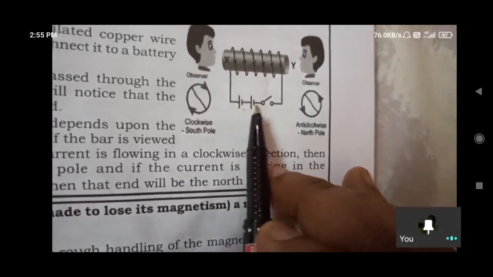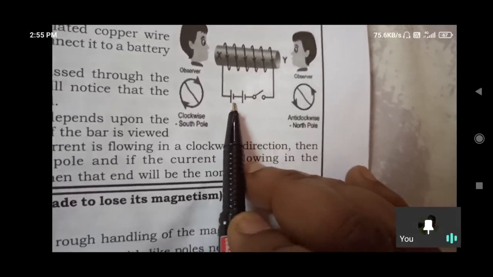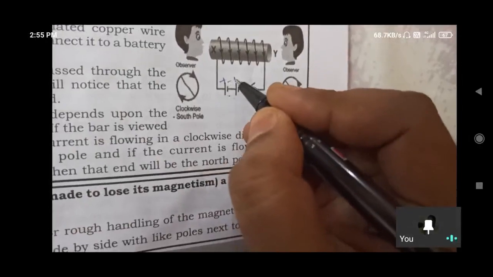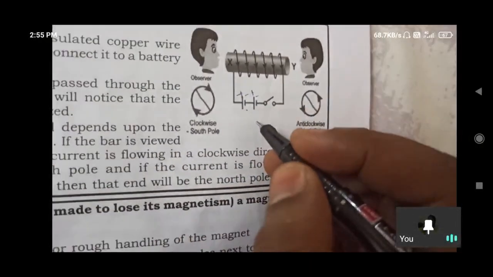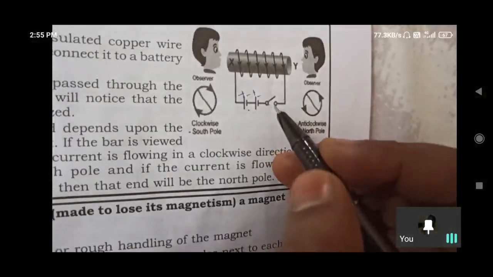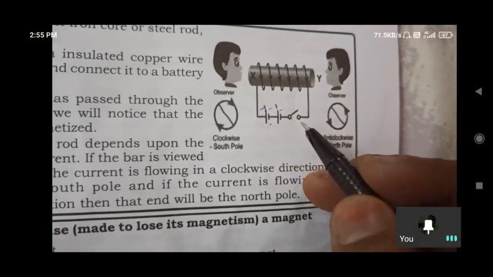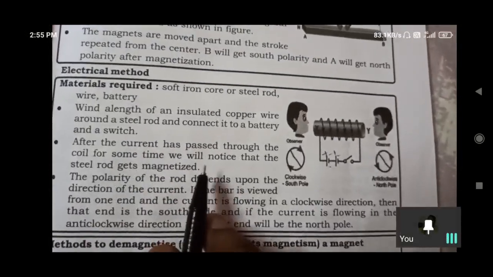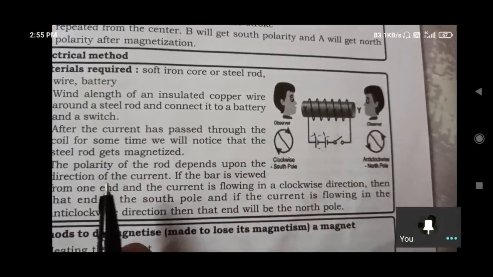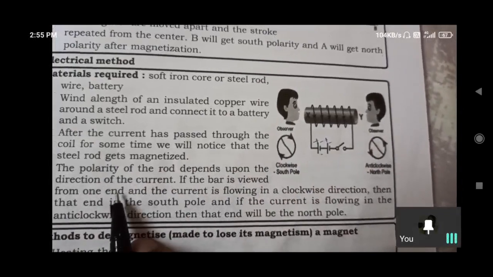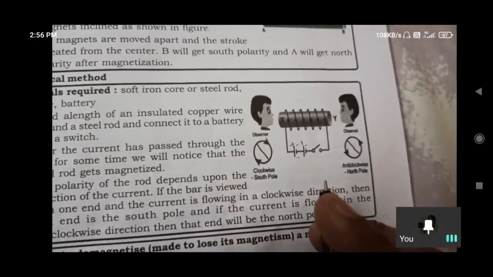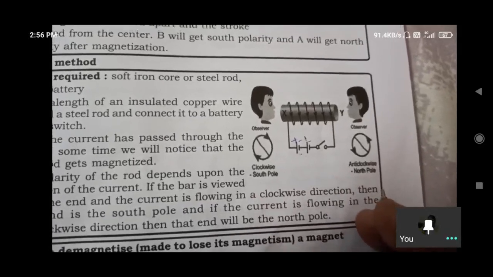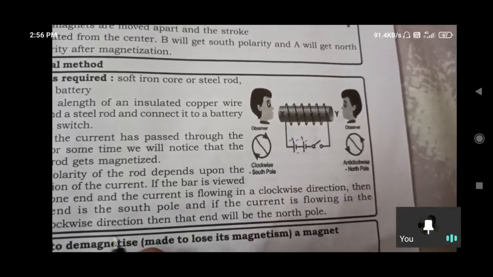Okay? Battery is a combination of two cells. This is one cell, this is one cell. Combined we take it as a battery in this manner. Plus minus, plus minus. The battery is connected to the switch. The switch is for on and off of the current flow. After the current has passed through it, the polarity of the rod depends upon the direction of current. So polarity means directions we need first. And the south pole and current flowing in the anti-clockwise direction.